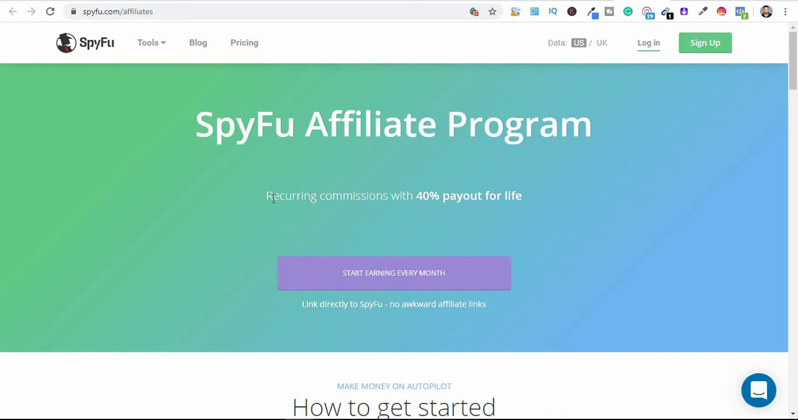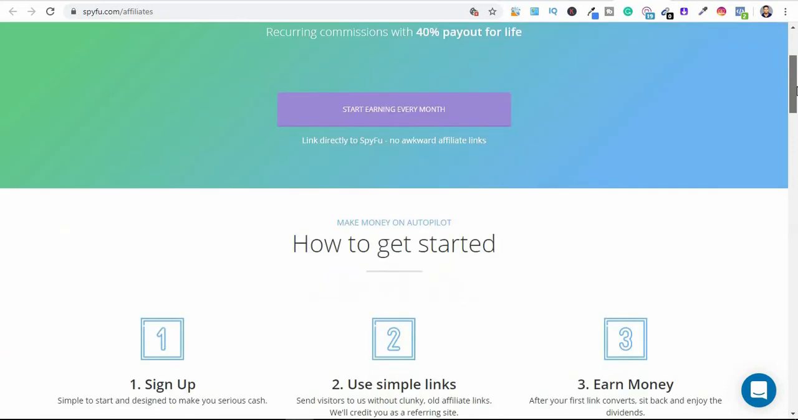You can see right here they're saying recurring commission with 40% payout for life. This can build more of a passive income stream for you. Once you get one person to sign up, and you continue to rinse and repeat the process, and these people continue to pay their monthly subscription, you will continue to earn money every single month, about 40% every single time they renew their subscription.